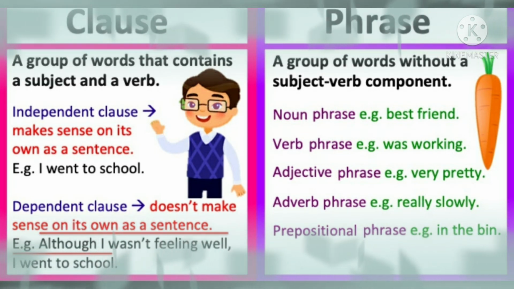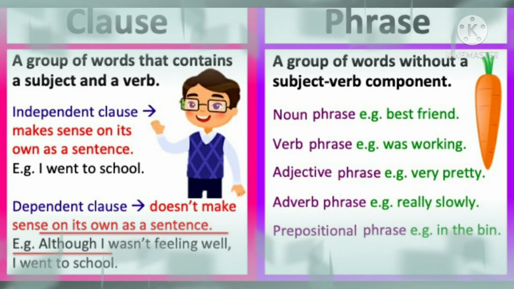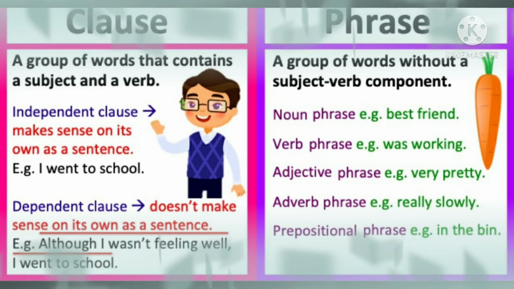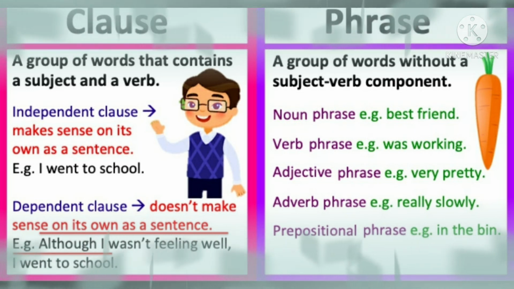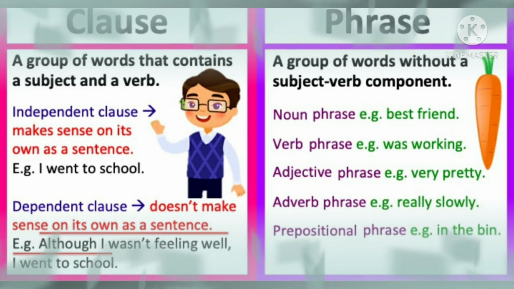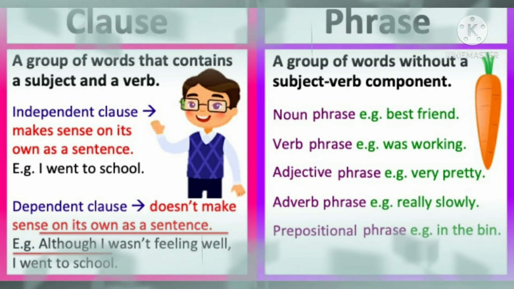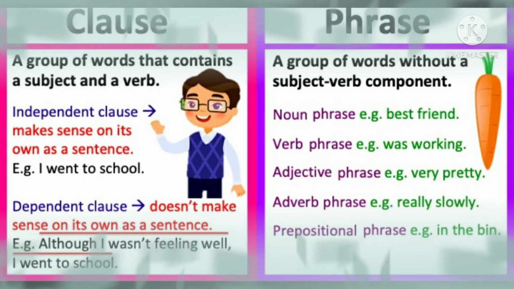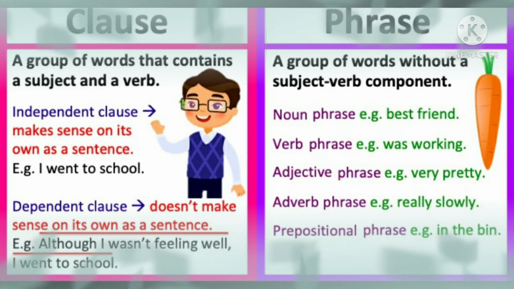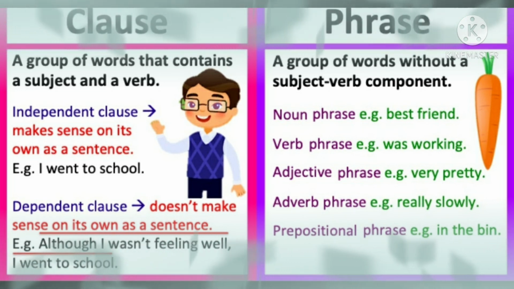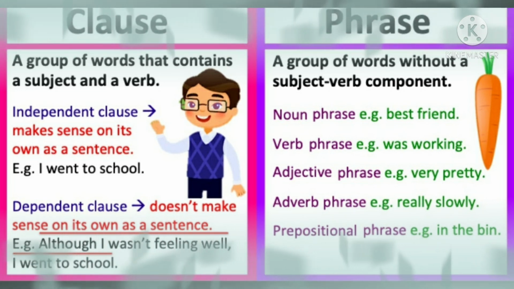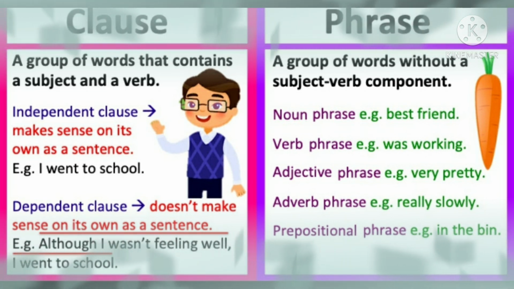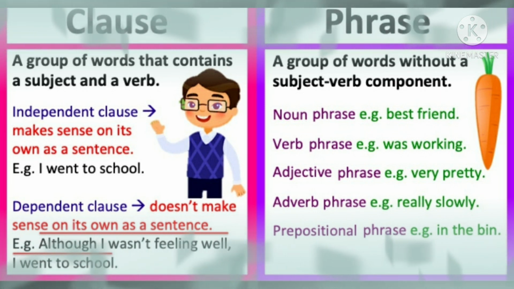So now clauses and phrases, both are, I think, clear to you. So let us take a revision. A group of words that contains a subject and a verb is called a clause, and we have two types of clauses, independent clause and dependent clause. Independent clause, as I told you, makes sense on its own as a sentence. For example, I went to school. And the second one is dependent clause that doesn't make sense on its own as a sentence. For example, although I wasn't feeling well, I went to school.